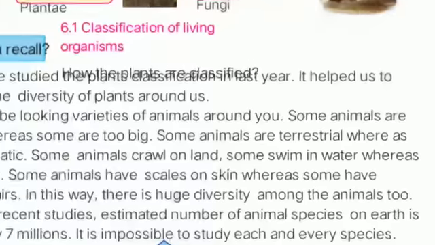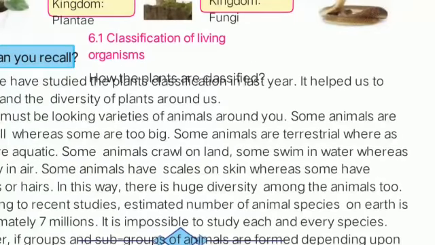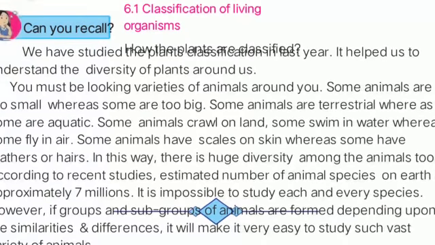Now you must look at the varieties of animals. Some are terrestrial, some are aquatic, some are airborne, understood? Some crawl on land, some dig holes in the land, some swim in water, some fly in air, some have scales on the skin, some have feathers or hairs.